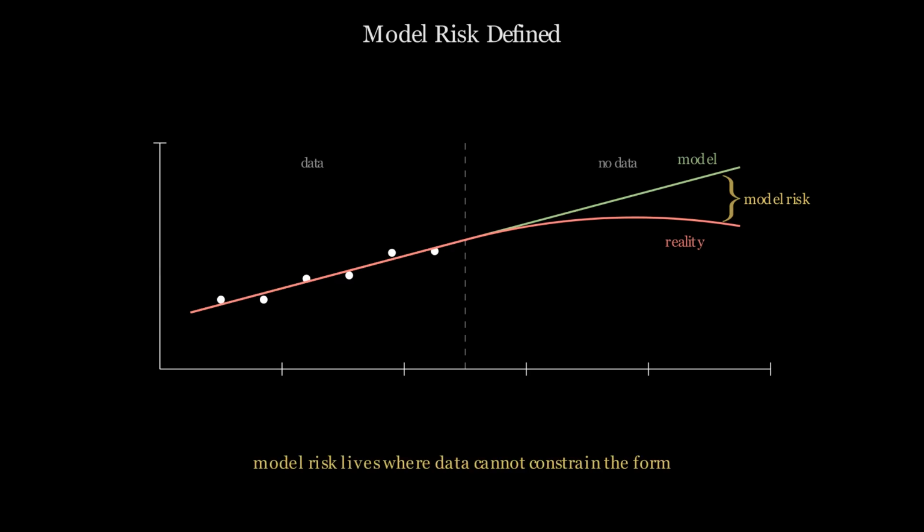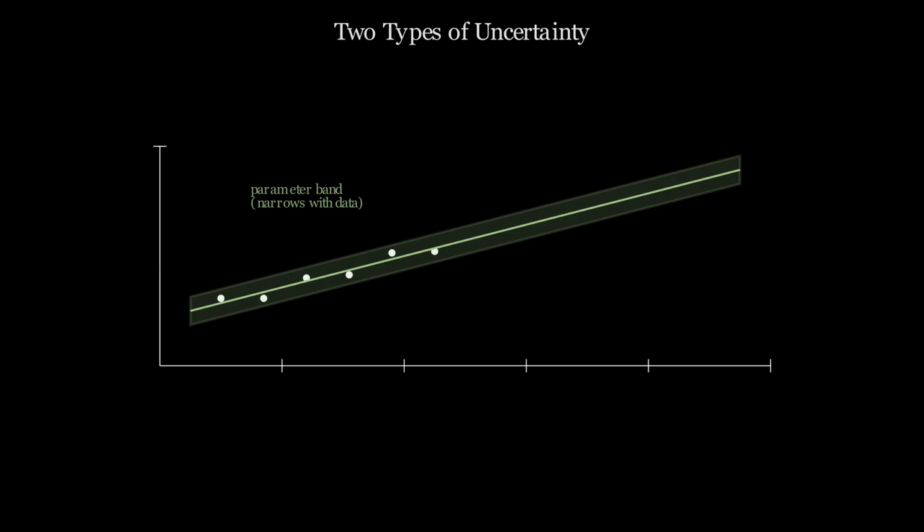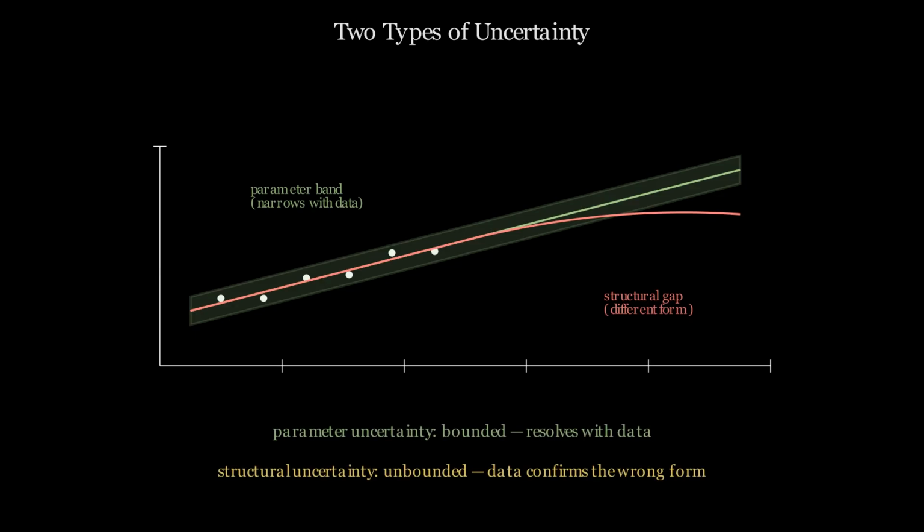The model can fit historical data and still systematically fail on new inputs. The failure mode is invisible within the model's own framework. Parameter uncertainty is bounded. Given enough data, parameters converge. Structural uncertainty does not converge with more data. If the structural form is wrong, more observations reinforce the wrong structure.